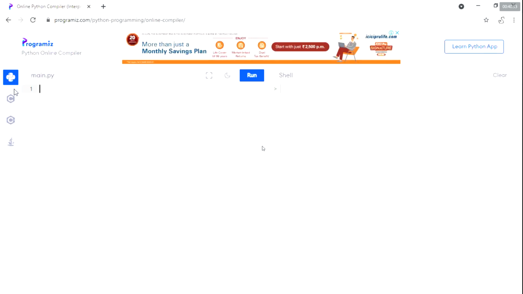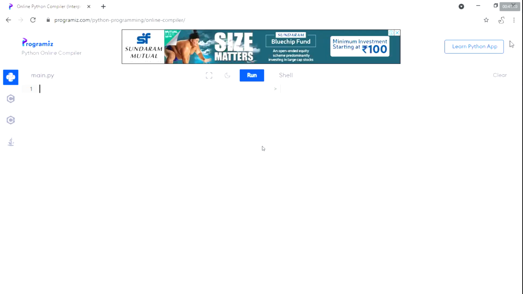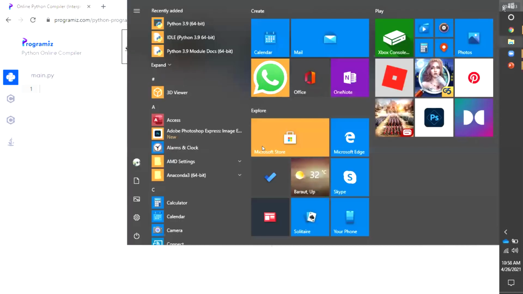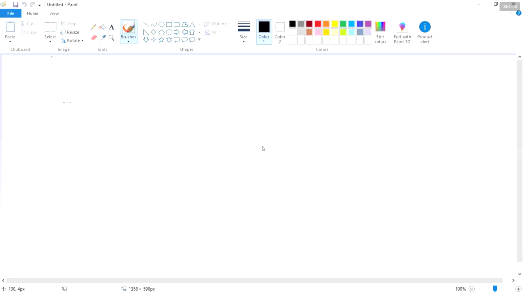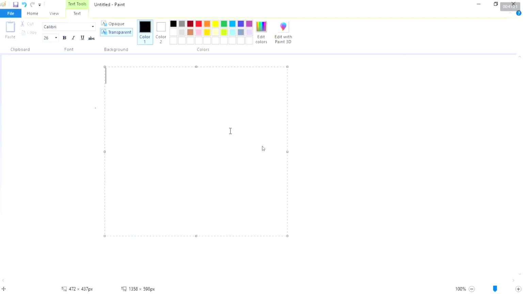They are: first one int, second one float, third one complex, fourth one bool, B-O-O-L. Here I will write the names once again. One is for int, then the second one will be float, the third one will be complex, and then the fourth one will be bool.